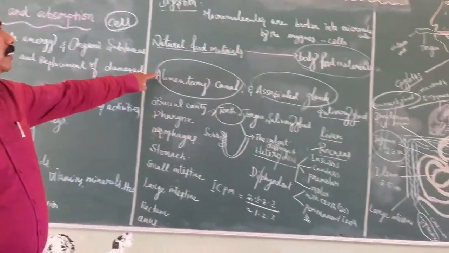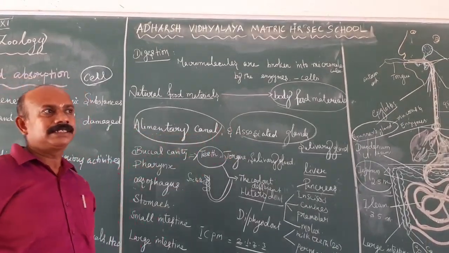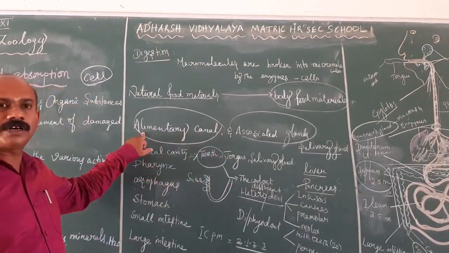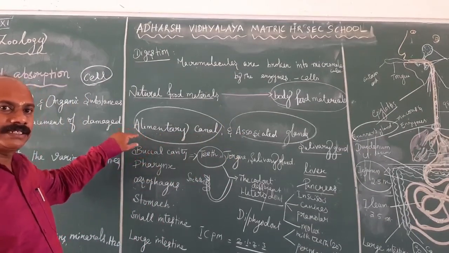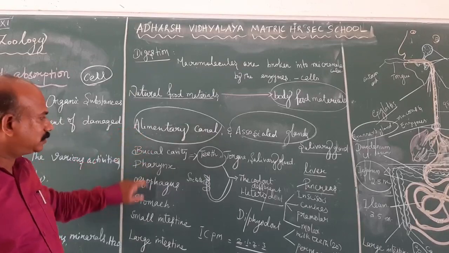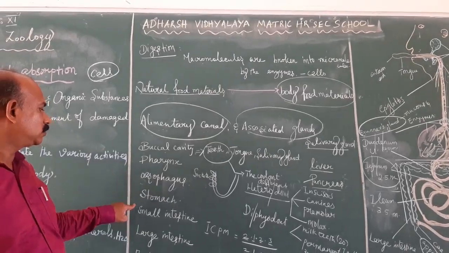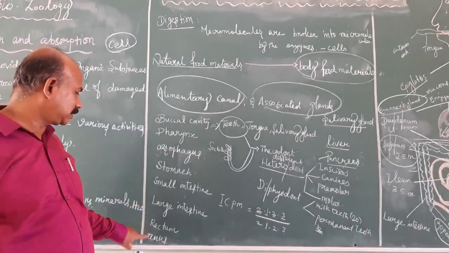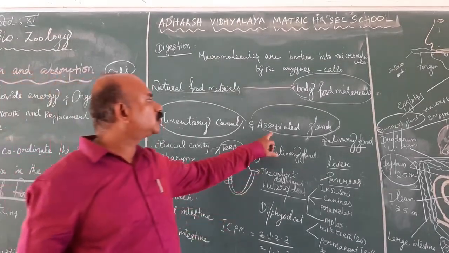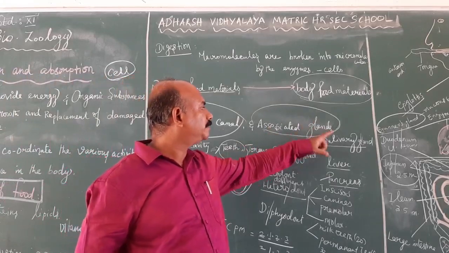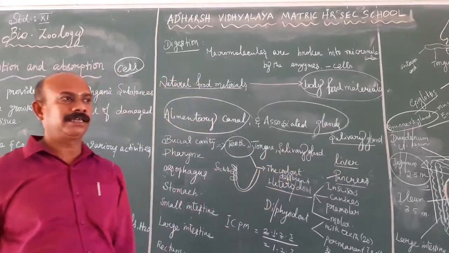So the digestive system consists of the alimentary canal and associated glands. The alimentary canal is a long tubular structure arising from the mouth and ending with the anus. The buccal cavity or mouth, pharynx, esophagus, stomach, small intestine, large intestine, rectum and anus are the parts of the alimentary canal. The associated glands present in the digestive system are the salivary gland, liver and pancreas.